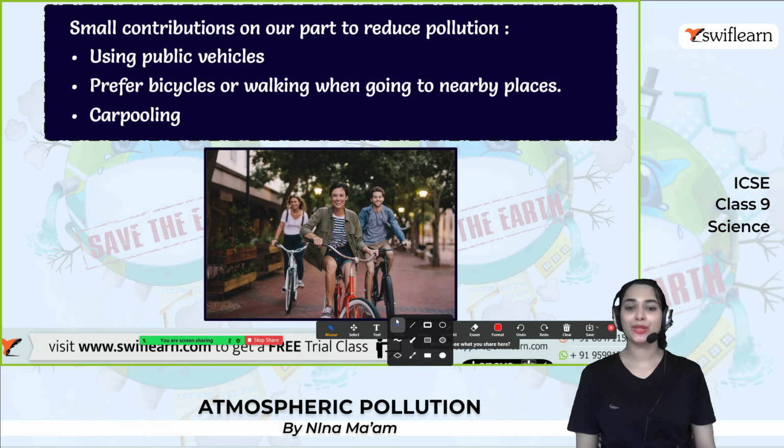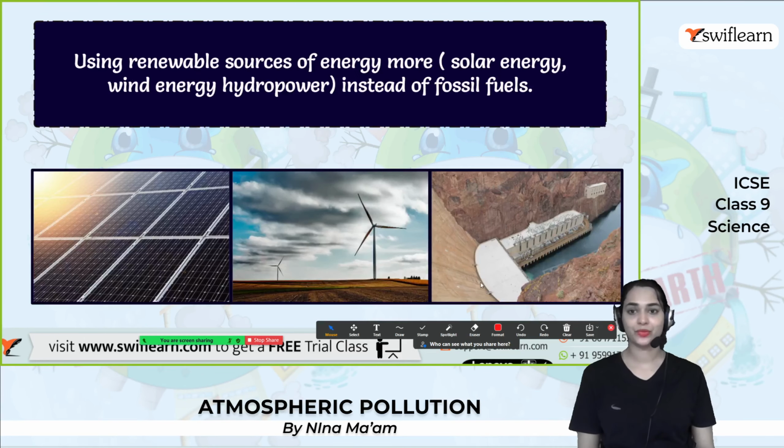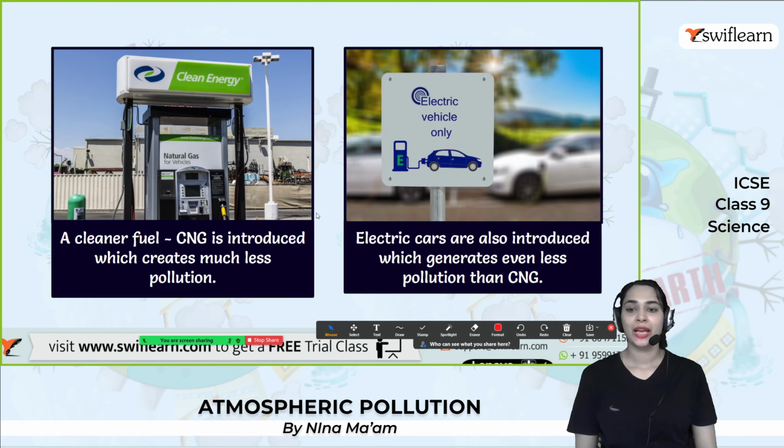Next, instead of using too many private transportation methods, we can use public vehicles and bicycles, and let's do carpooling as well. You can use solar energy, wind energy and hydropower instead of fossil fuels. We can get solar energy from the sun and utilize it, and we can run our equipment with wind power and solar energy. And a cleaner fuel, CNG, is introduced which creates much less pollution. Please take note of it.